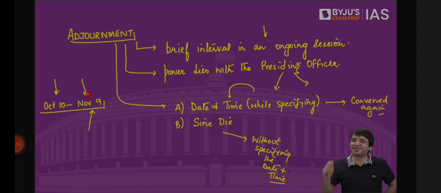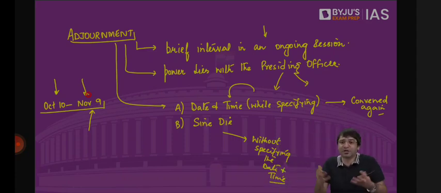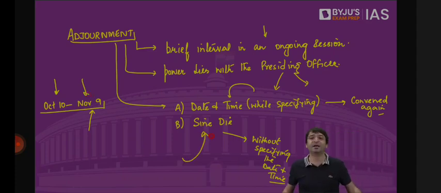Who can summon the parliament again? President on the advice of Council of Ministers. I am not involved there. So I don't know when we are going to meet again. And I can't say the house is adjourned, we will meet tomorrow 10 o'clock in the morning. Or we will meet January 1, 2024. Because I don't know whether we are going to meet there or not. And even that is not my power. I can't do something which is beyond my power. I say the house is adjourned sine die without specifying the date and time when we are going to meet again. And when I say the house is adjourned sine die, it gives opportunity to the president.